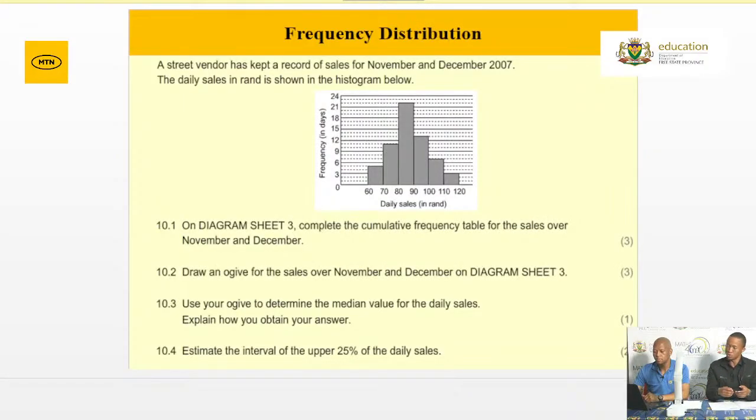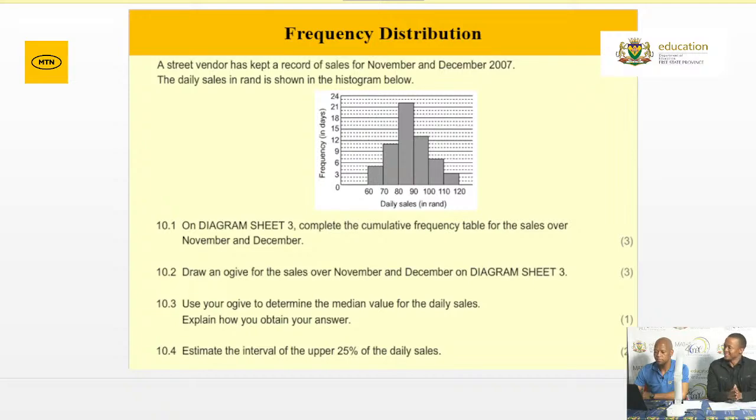Also, again, with frequency distribution, we talk about a histogram, a visual representation of grouped data, and you'll also be required to interpret that using your measures of central tendency, measures of dispersion, as well as your measures of position.